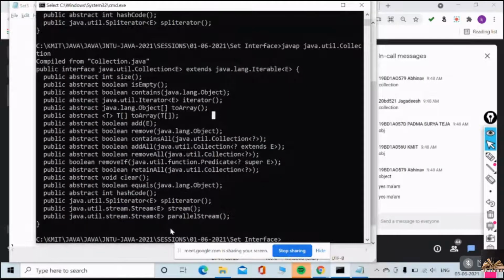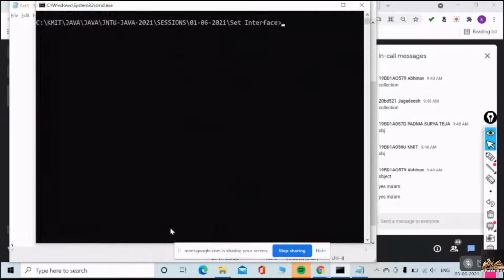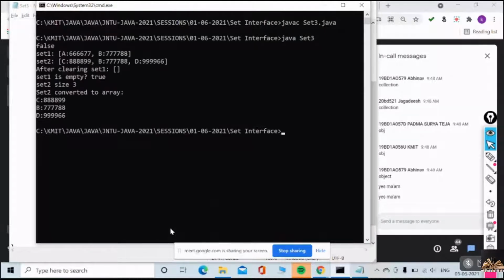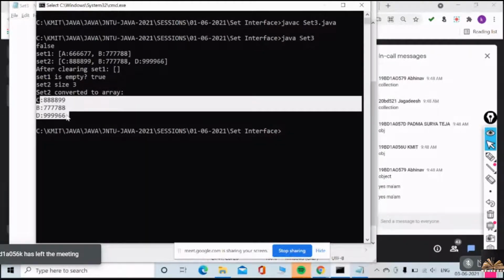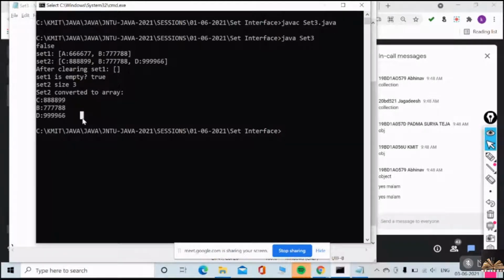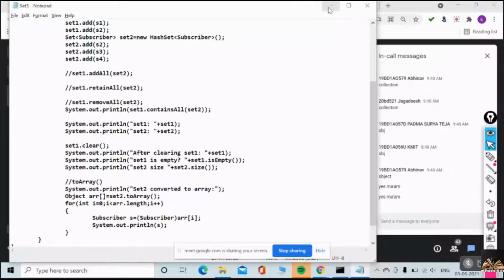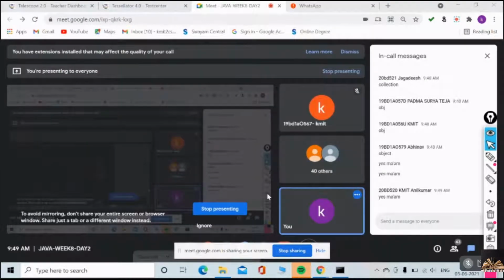After the set is converted to an array, what are all the elements in your set? Three elements: S2, S3, S4. That's it. Understood, everyone?